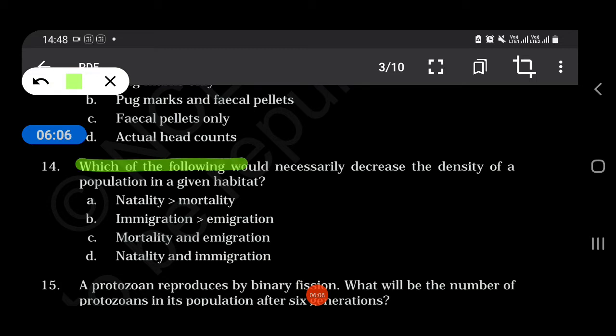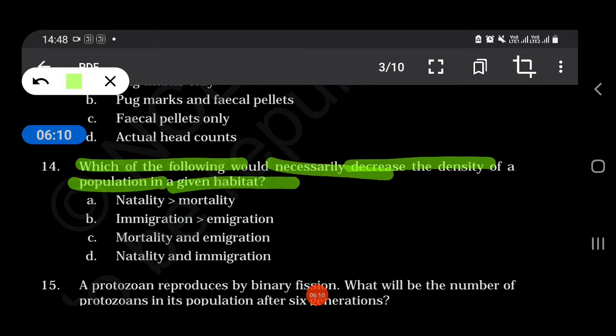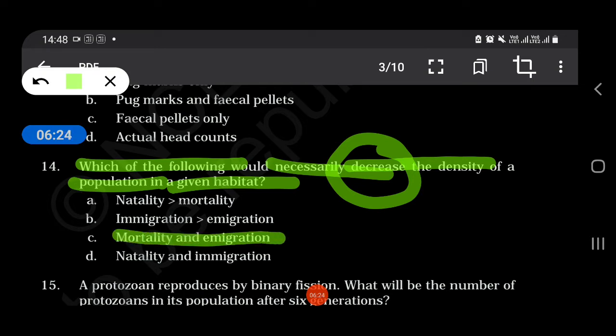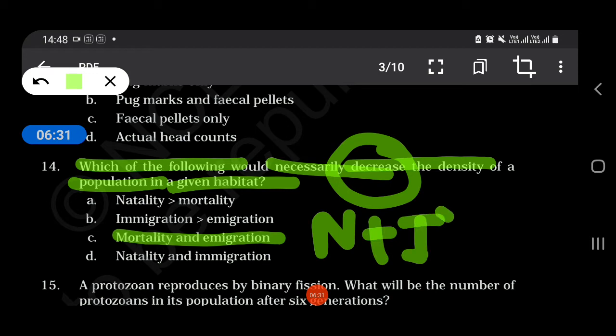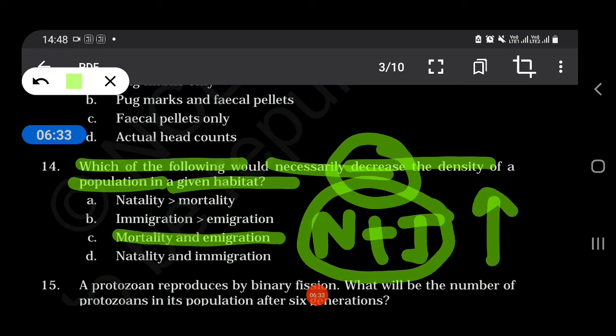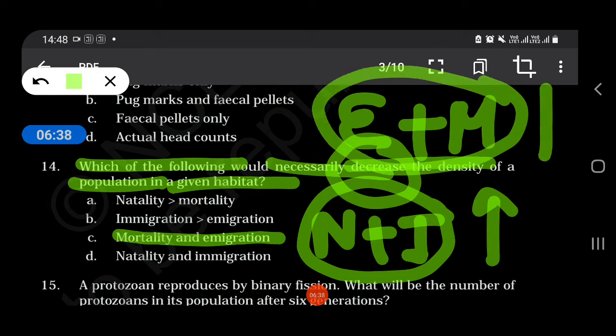Which of the following would necessarily decrease the density of a population in a given habitat? Natality greater than mortality, immigration greater than emigration, mortality and emigration, or natality and immigration. So we have to find the decrease. So mortality and emigration lead to decrease. What is the formula we have? N plus I increases, and emigration and mortality decrease it.